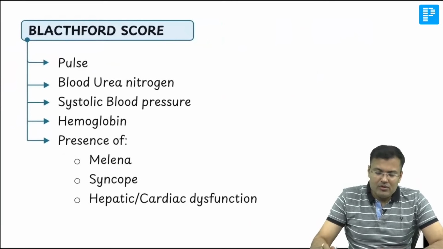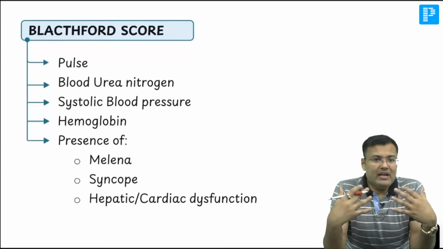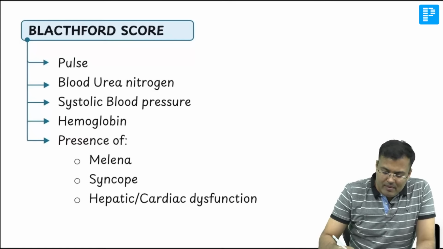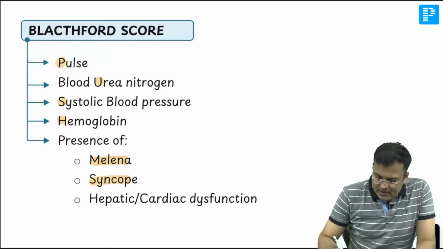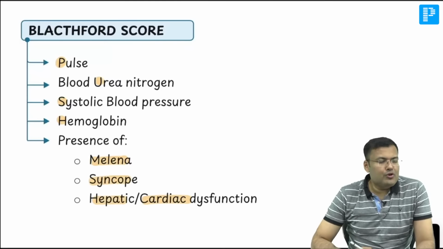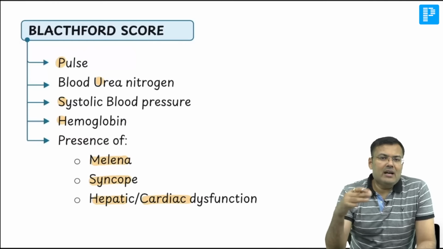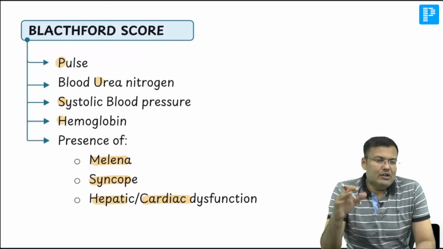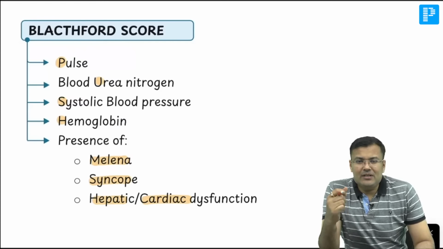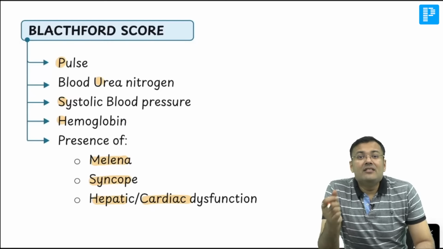What is this Blatchford score? It is a risk stratification score for the patients who are having upper GI bleeding. And we discussed how to remember: PUSH, melena, syncope, cardiac or hepatic dysfunction. Pulse rate, U, urea, that is blood urea nitrogen, S, systolic blood pressure, H, hemoglobin; the rest, melena, syncope, cardiac and hepatic dysfunction, you should remember. So this is Blatchford score, the stratification system in patients of upper GI bleeding to predict mortality and to predict rebleeding risk.